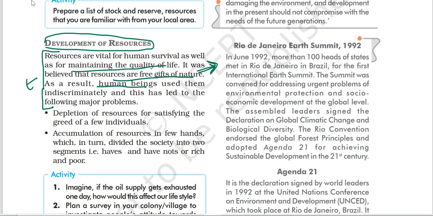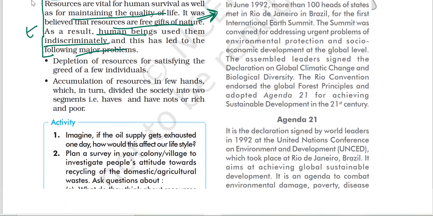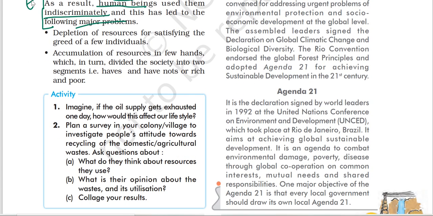So human beings indiscriminately used this, and it led to major problems. What are those problems? You can understand like this: depletion of resources, accumulation of resources in few hands, and indiscriminate use of resources led to environmental problems also.